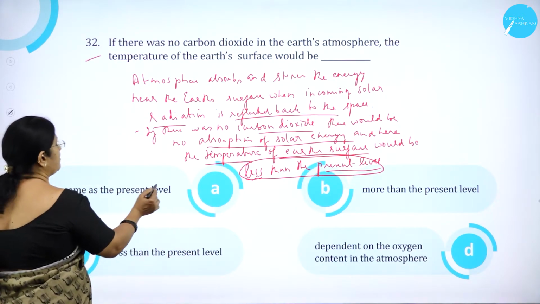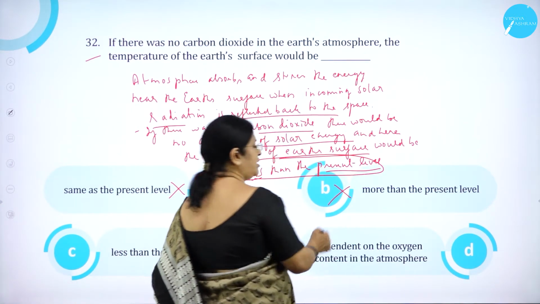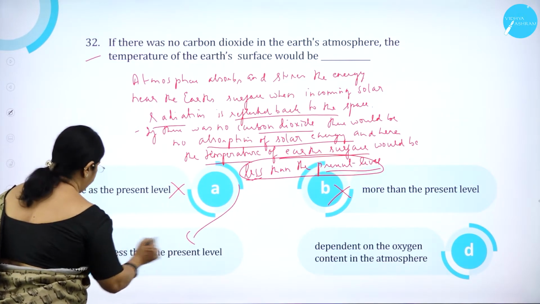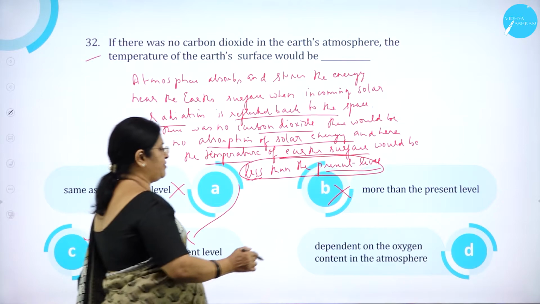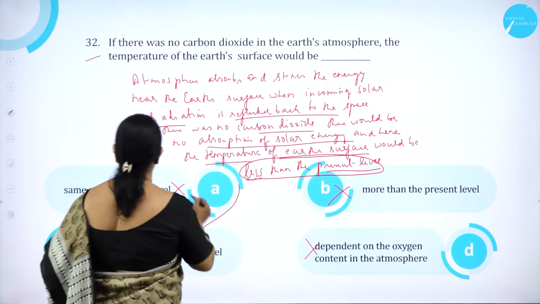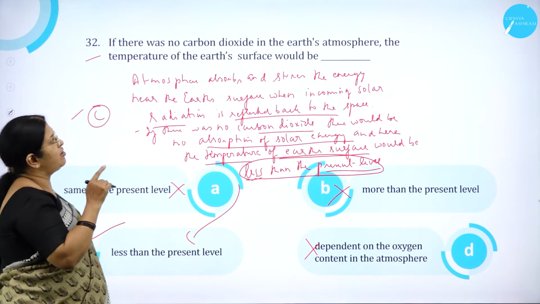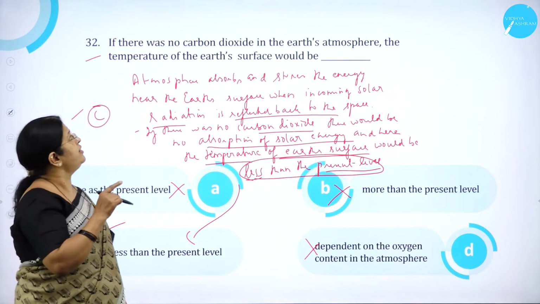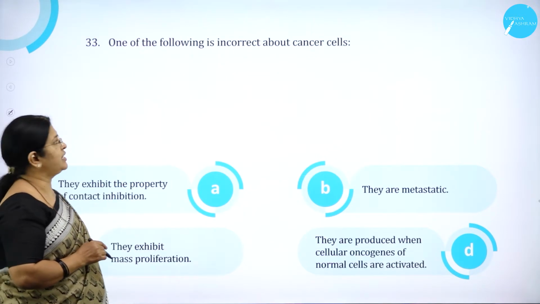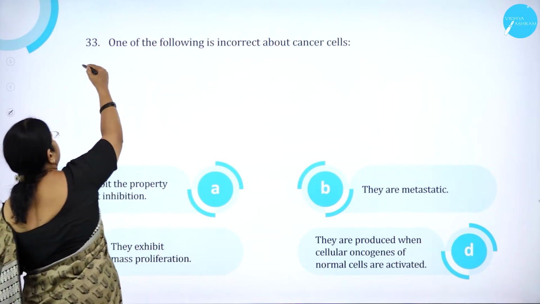Option A, same as the present level, wrong. Option B, more than the present level, wrong. Option C, less than the present level, correct. Option D, dependent on the oxygen content in the atmosphere, is wrong. So option C is correct. If there was no carbon dioxide in the Earth's atmosphere, the temperature of the Earth's surface would be less than the present level. One of the following is incorrect about cancer cells.